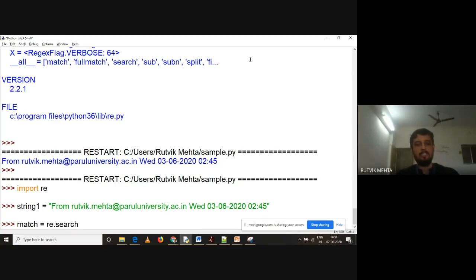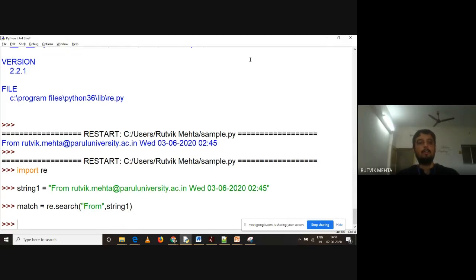And here I'm running the code. I'm saying re.search, and in the brackets, the pattern. What is my pattern? I want to have a pattern called "from", and in which string? In string 1. Once I've done this, I'll press enter. So it's working absolutely fine. And I want to know what it is going to return, what will be stored in match. So match is nothing but a match object. It says that a match is found.